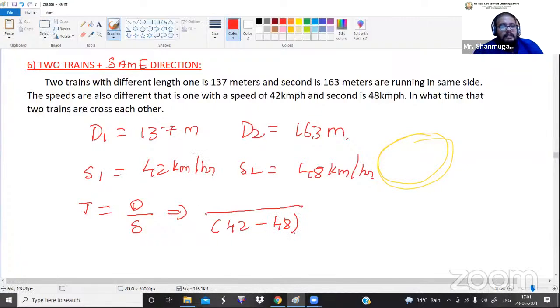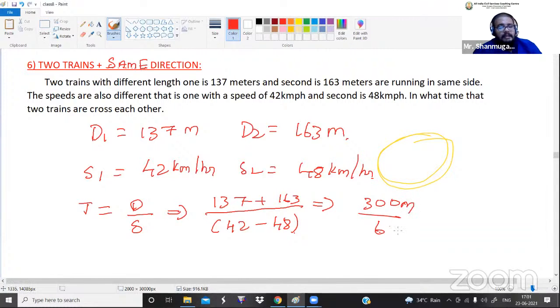Okay. Now the distance value, what we have to do, already I have told you that even though it is the same direction or opposite direction, it doesn't matter. We have to add the distance values, that is 137 plus 163. Now this is 300, and 42 minus 48 is 6. Guys, listen here. Here I have written 42 minus 48, so don't write minus 6. Do you understand what I'm saying? We only need the difference value. Okay. So 300 divided by 6.